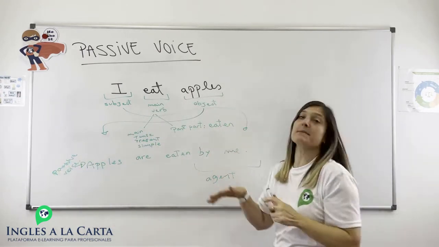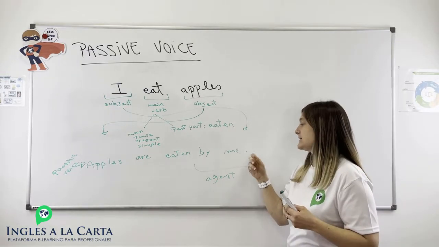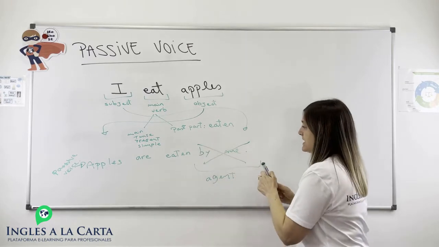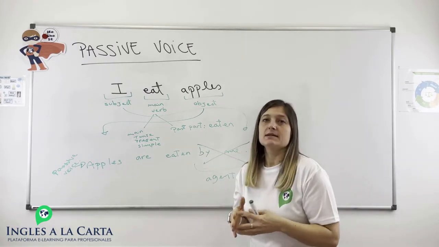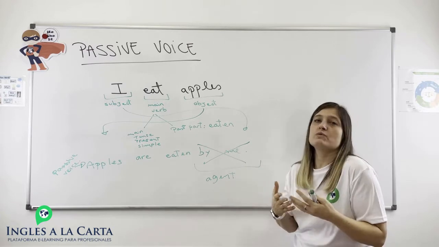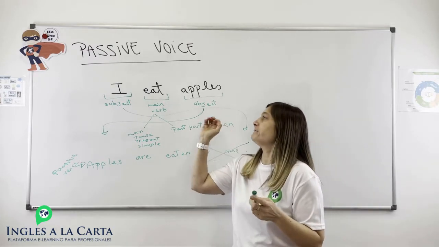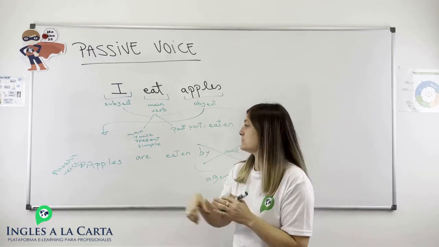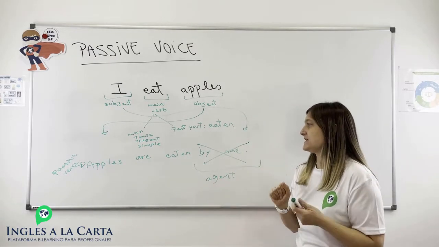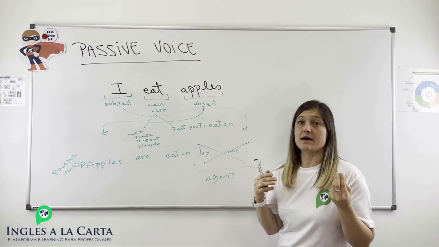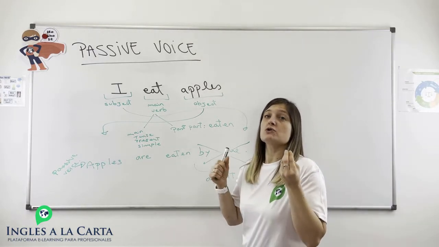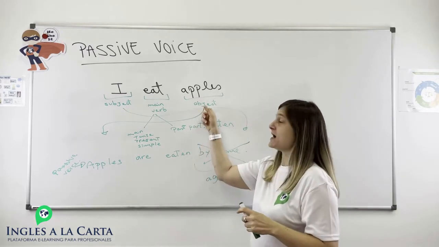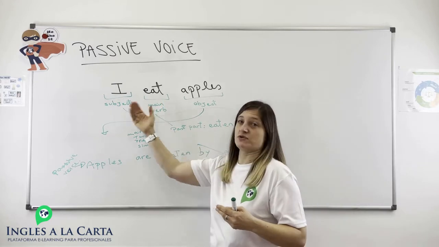Okay, simple example. Writing the agent, in this case, is nonsense, because saying that apples are eaten by me, that's nonsense. In this case, we wouldn't have used a passive sentence. If you want to say that you eat apples, you wouldn't have used a passive sentence, okay? But we need a passive voice when we want to emphasize or when we are more interested in the object than in the subject.